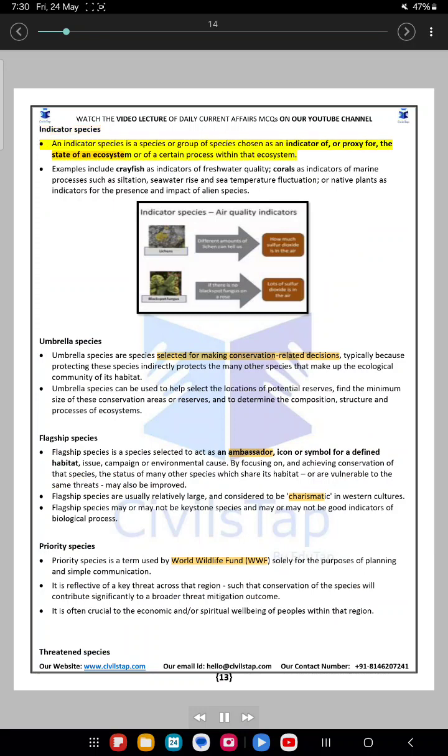Indicator species. An indicator species is a species or group of species chosen as an indicator of, or proxy for, the state of an ecosystem or of a certain process within that ecosystem. Examples include crayfish as indicators of freshwater quality, corals as indicators of marine processes such as siltation, seawater rise and sea temperature fluctuation, or native plants as indicators for the presence and impact of alien species.